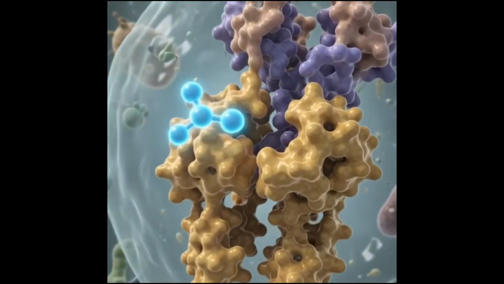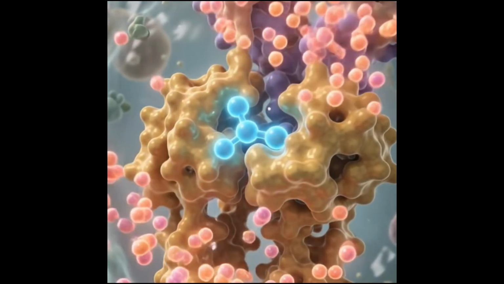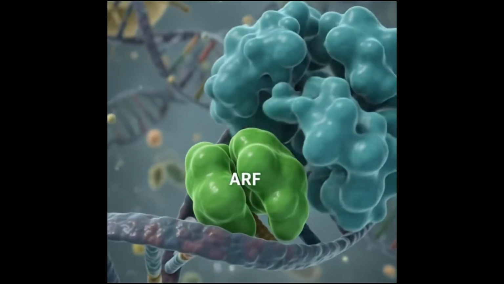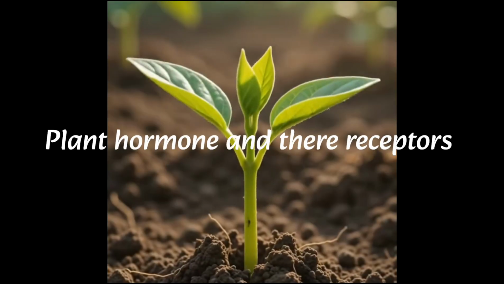Auxin binds to the TIR1 receptor. This promotes the degradation of AUX proteins, directing gene expression and plant growth.